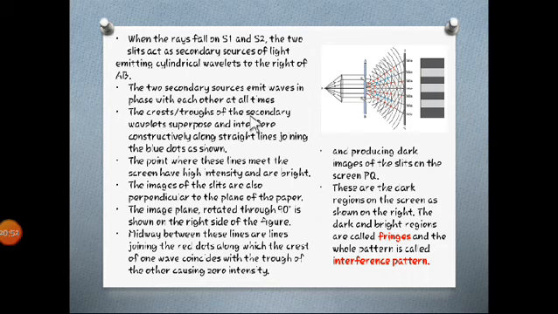The crests or troughs of the secondary wavelets superpose and interfere constructively along the straight lines joining the blue dots. The points where these lines meet the screen have high intensity, and these are bright bands. So you have to remember this.